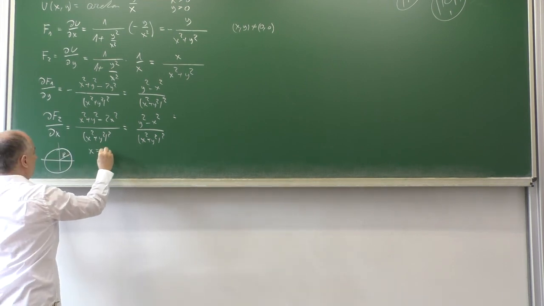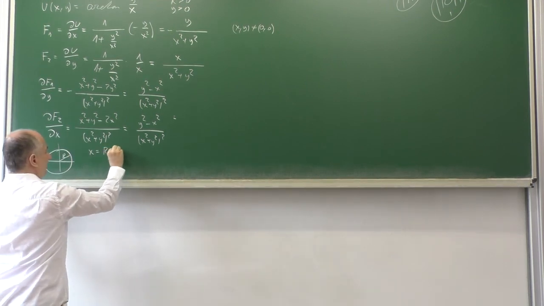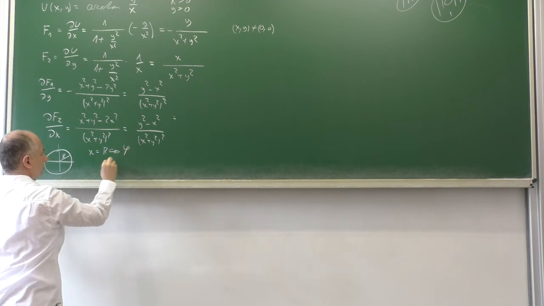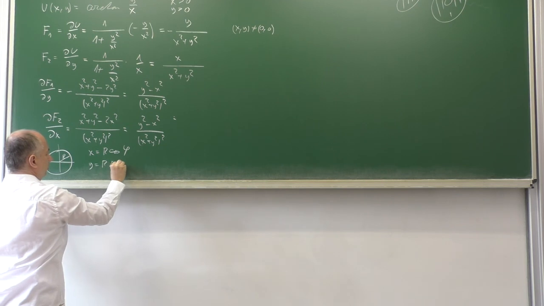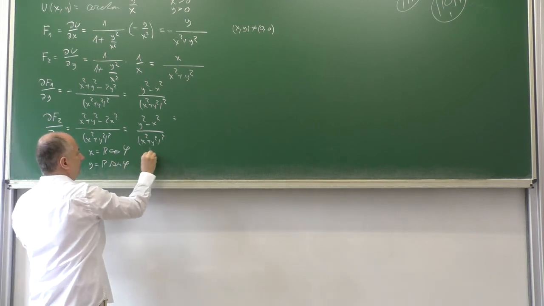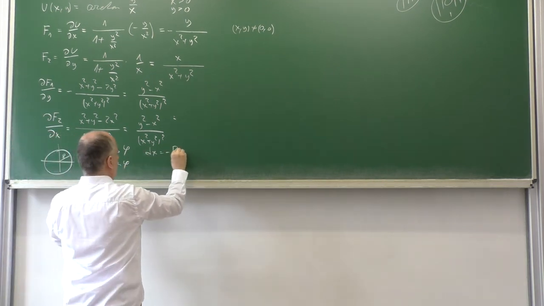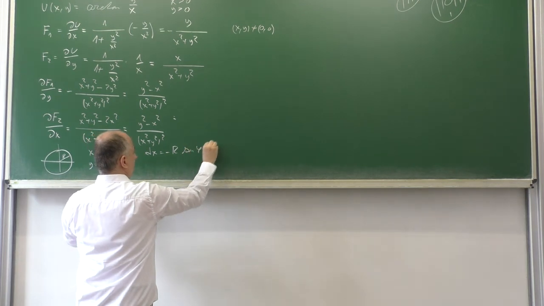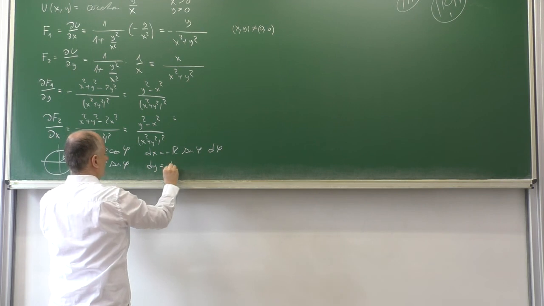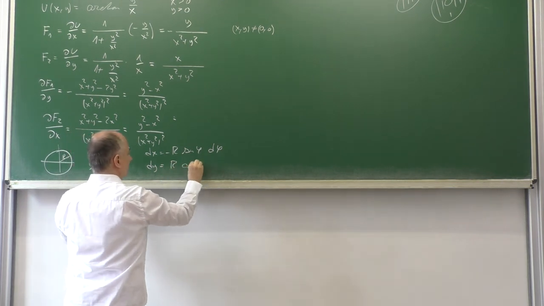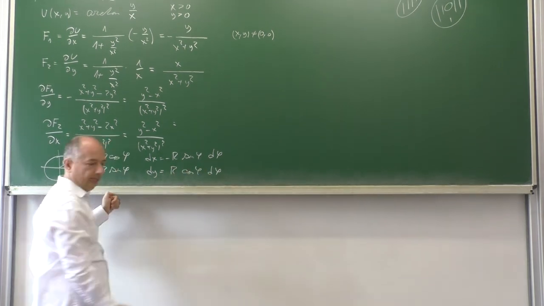With the parameterization, x is r cosine of phi and y is r sine of phi. Then dx is minus r sine of phi d phi, and dy is r cosine of phi d phi.